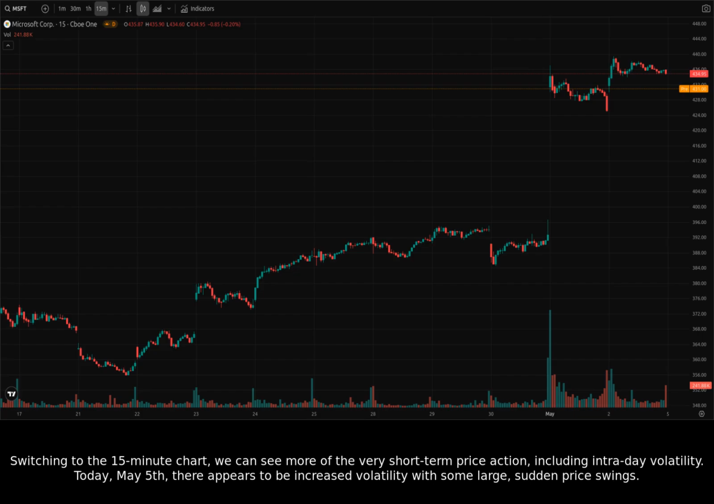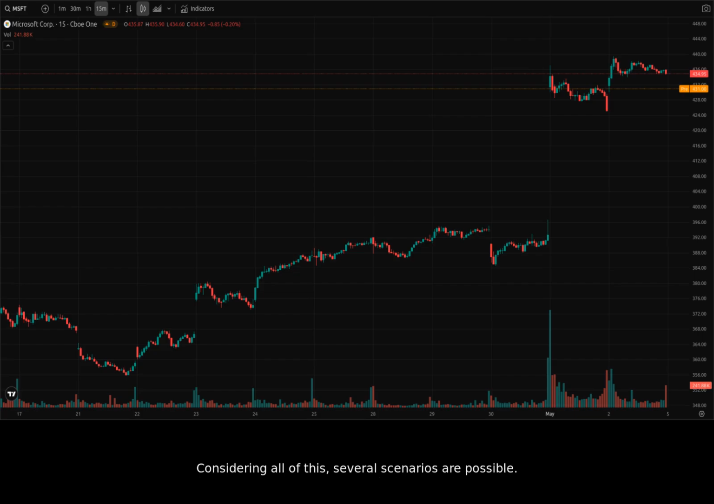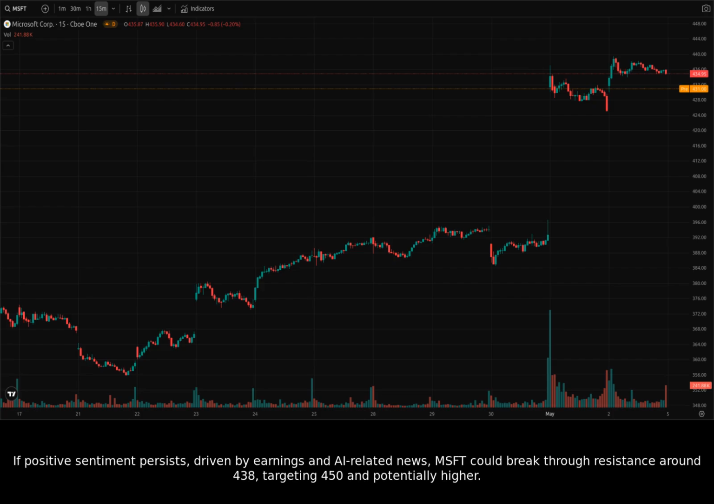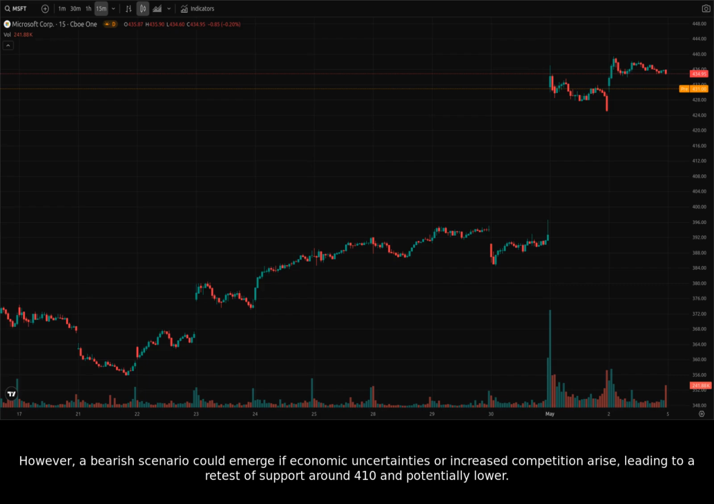Switching to the 15-minute chart, we can see more of the very short-term price action, including intraday volatility. Today, May 5th, there appears to be increased volatility with some large, sudden price swings. Considering all of this, several scenarios are possible. If positive sentiment persists, driven by earnings and AI-related news, Microsoft could break through resistance around 438, targeting 450 and potentially higher. However, a bearish scenario could emerge if economic uncertainties or increased competition arise, leading to a retest of support around 410 and potentially lower.